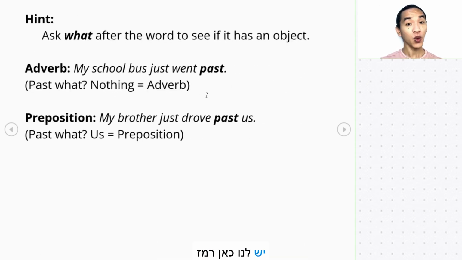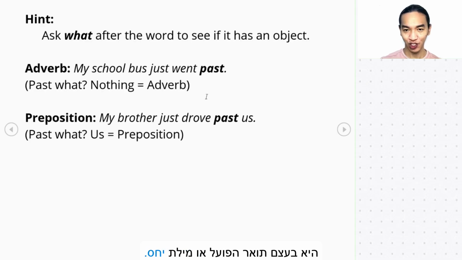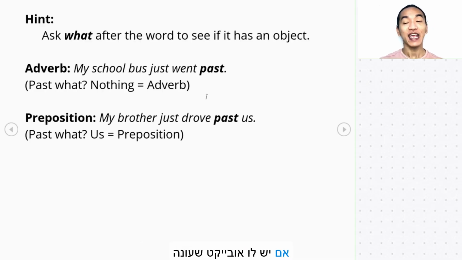Now, we have here a hint. Ask what or sometimes who after the word to see if it has an object. This will help you identify if the word is actually an adverb or a preposition. Just remember, if it has an object which answers the question what or who, then it is a preposition.